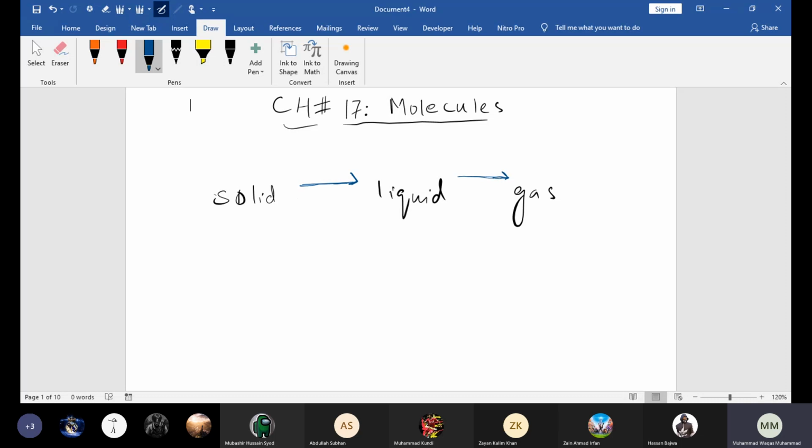Similarly, gas changes into liquid, and that state change is called condensation. Shabash. Beta, this is very basic, you already know. And when liquid changes into solid, that is called freezing, or solidification, right?